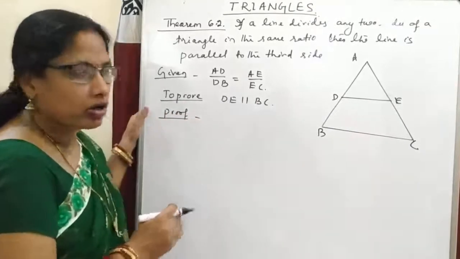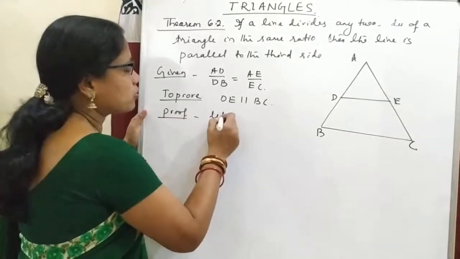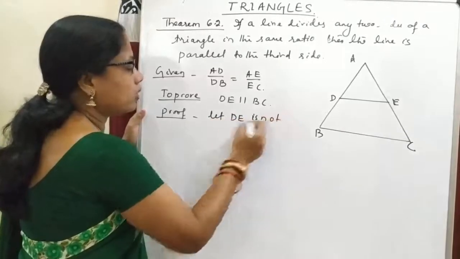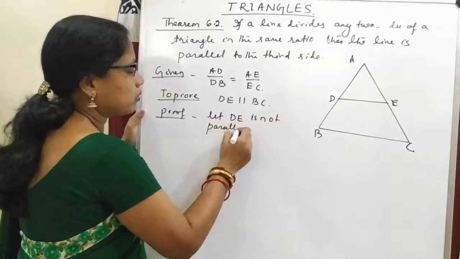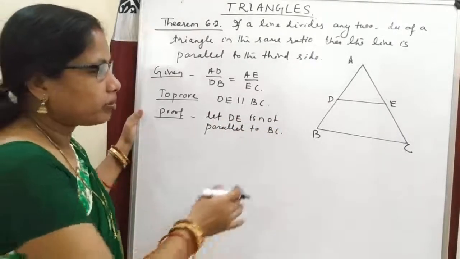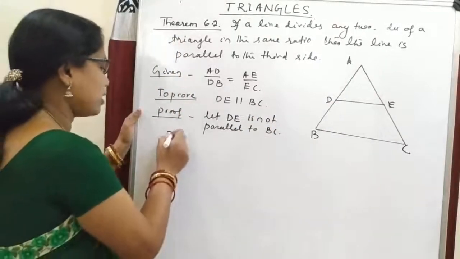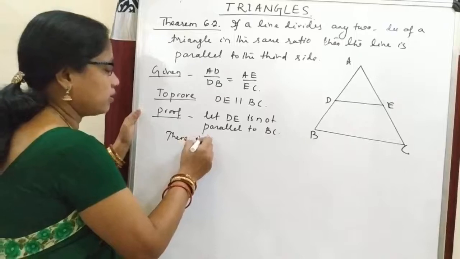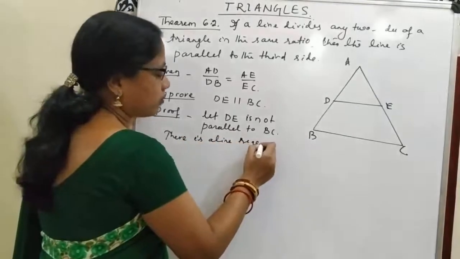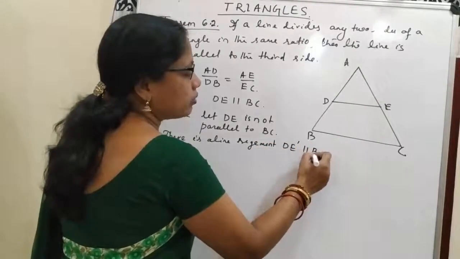So let us consider DE is not parallel to BC. So there will be a line from D which is parallel to BC. So there is a line segment DE dash parallel to BC.